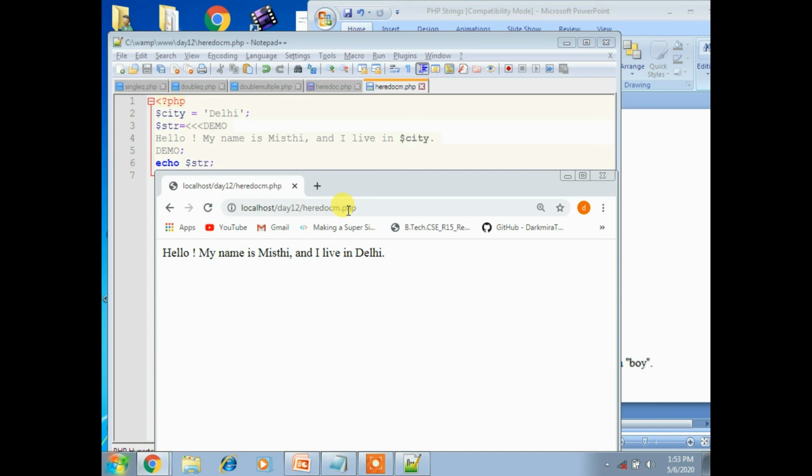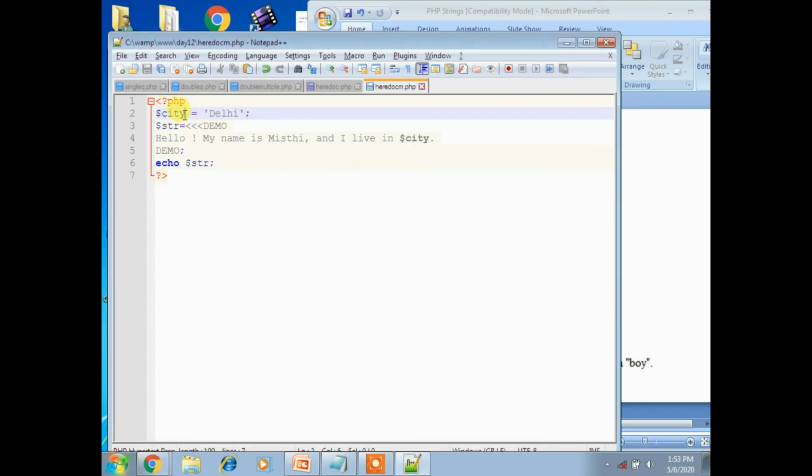Now yes, you got an output, right? We got an output that is: hello, my name is Misty and I live in a city that is Delhi. Here I created one variable in single quotation, and then I'm taking another variable which passes a value by using heredoc. Now if I call the same variable name here, then the value will be displayed and printed.